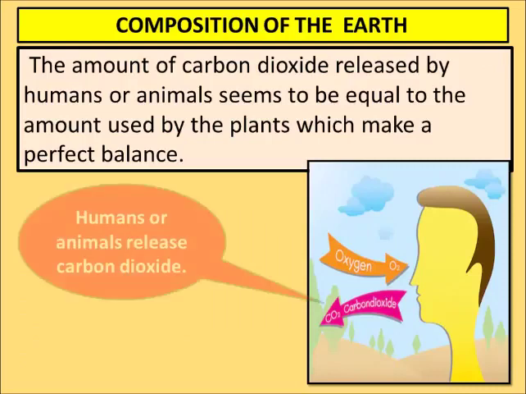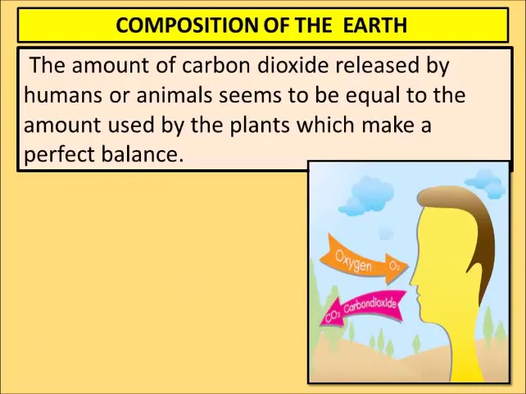The amount of carbon dioxide released by humans or animals seems to be equal to the amount used by the plants, which makes a perfect balance. It means whatever CO2 we human beings release is taken by the plants, and similarly plants release oxygen, which is taken by human beings, and this way both the gases always remain in balance.